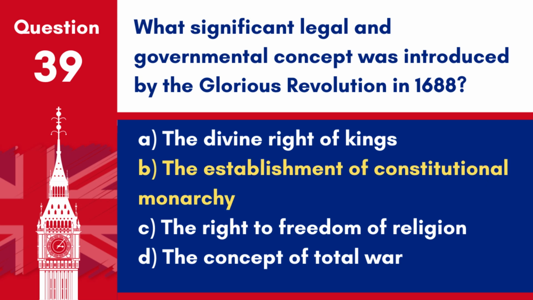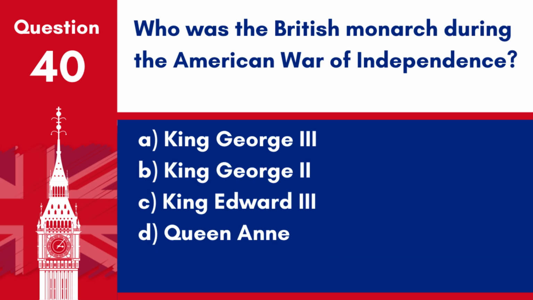Answer B. The establishment of constitutional monarchy. The Glorious Revolution is significant for establishing the constitutional monarchy, which limited the powers of the monarchy under a constitutional framework.